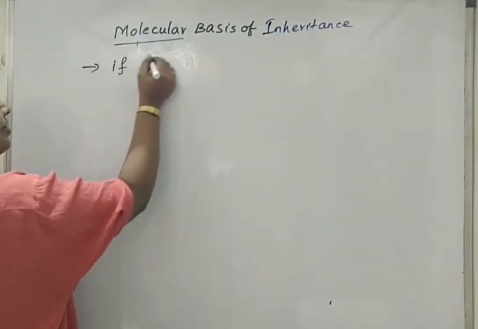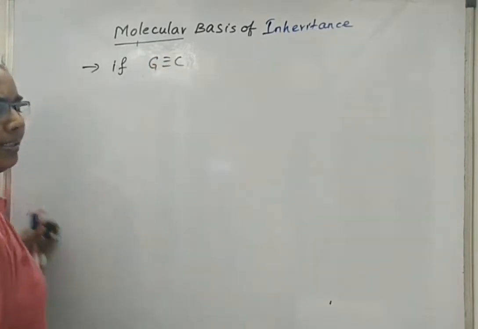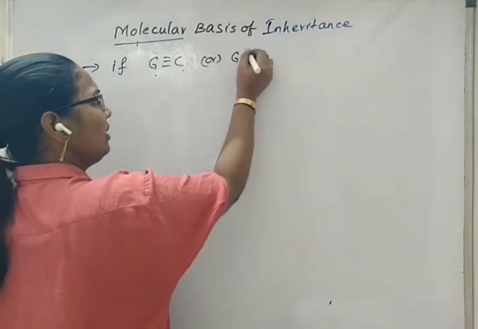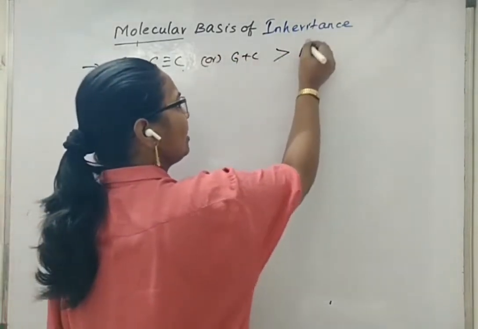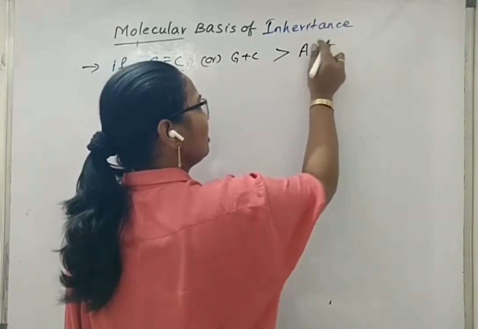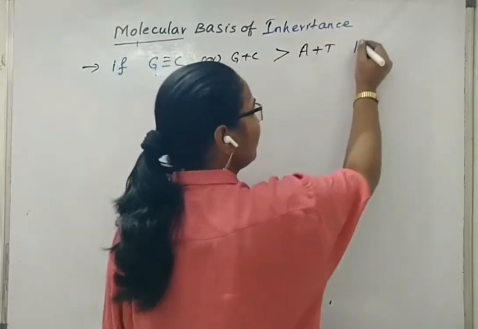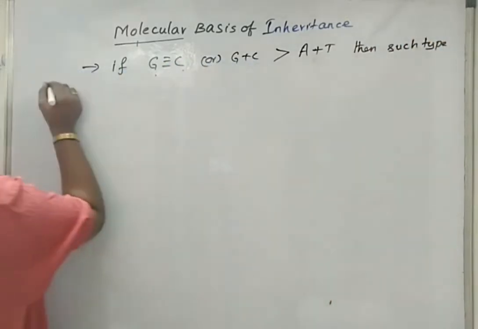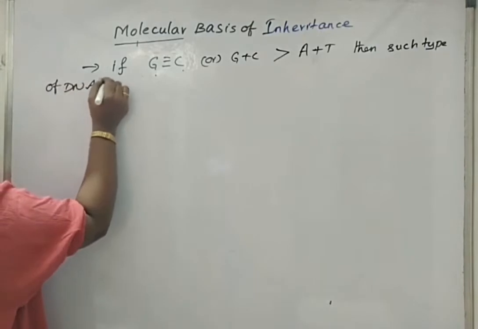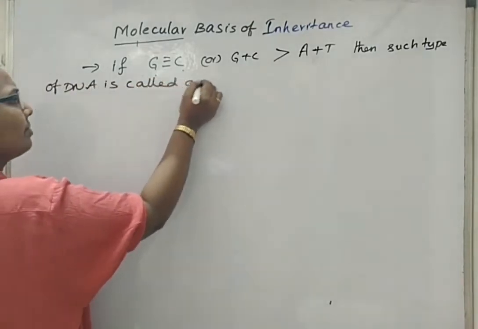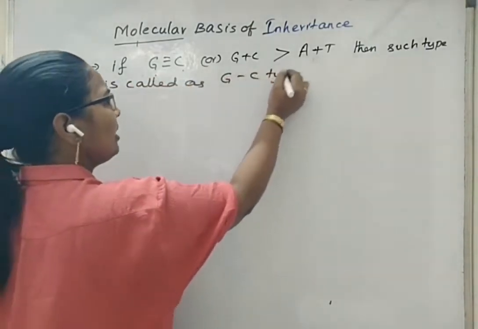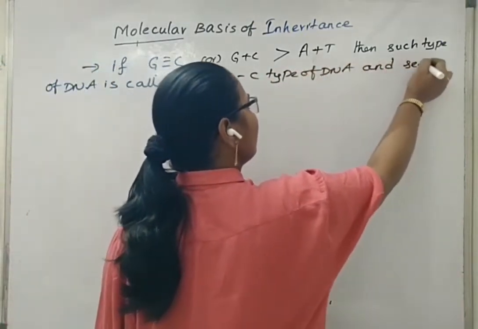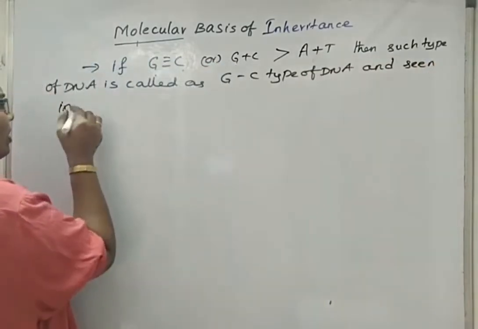Another point, if the guanine and cytosine, or G plus C, is greater than A plus T, then such a type of DNA is called GC type of DNA and it is seen in prokaryotes only.